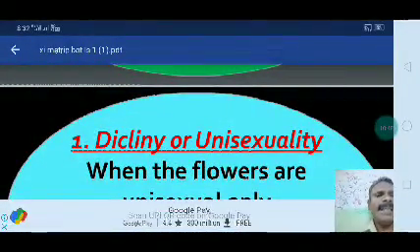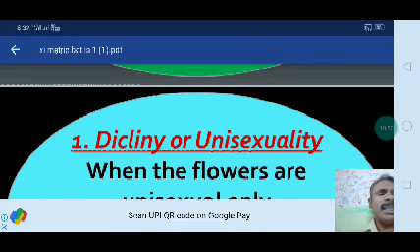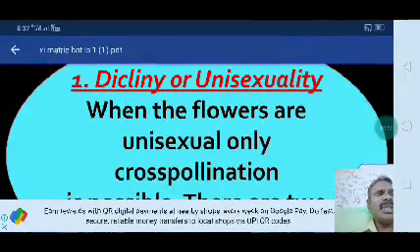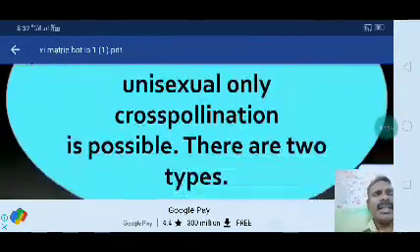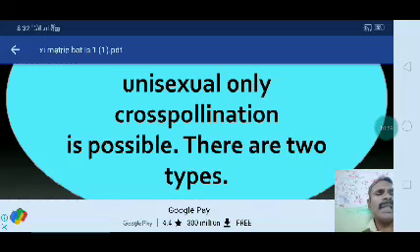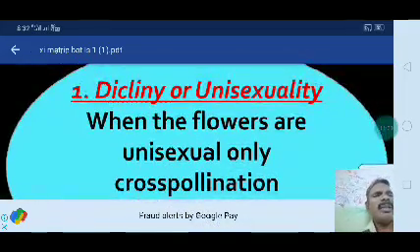First one, dicliny or unisexuality. When the flowers are unisexual, only cross-pollination will occur. There are two types here.